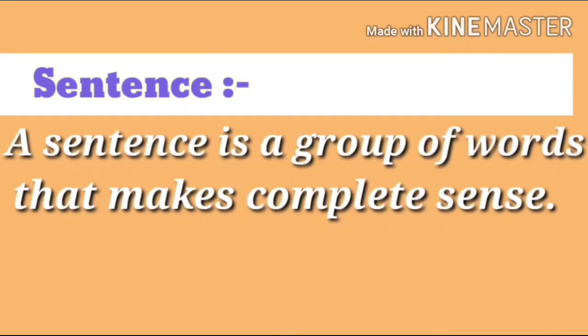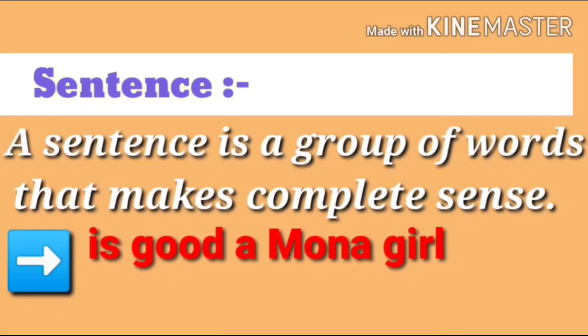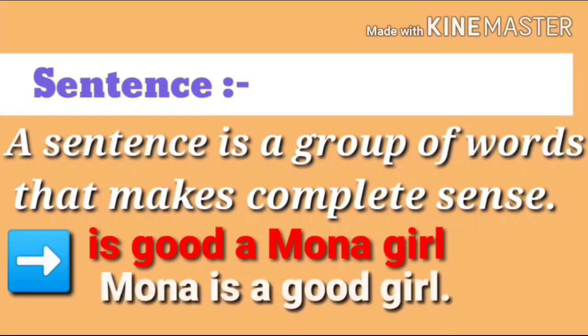As you see in the screen, there are two sentences given. One sentence goes like this: "Is Koda Mona girl?" But it doesn't give you a complete sense. But when you write it in a proper order, it goes like, "Mona is a good girl."